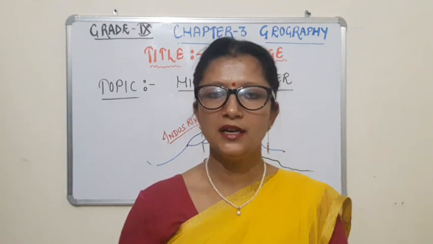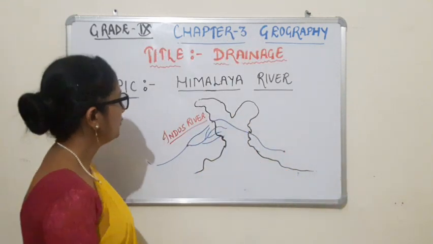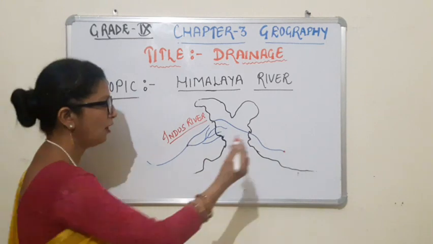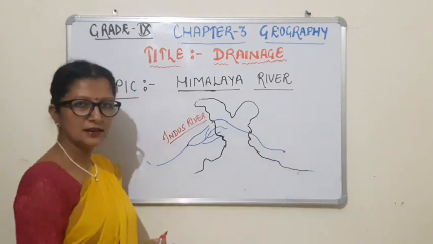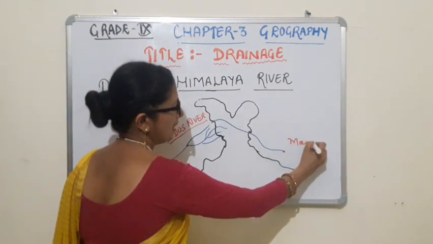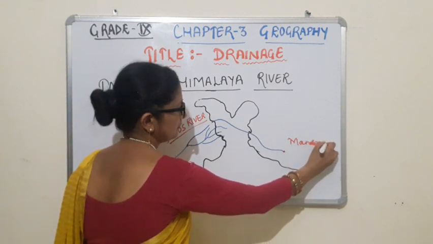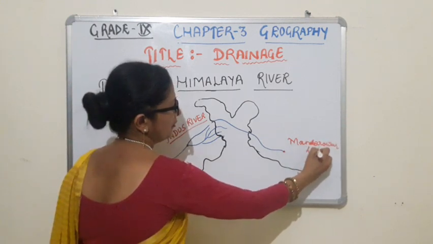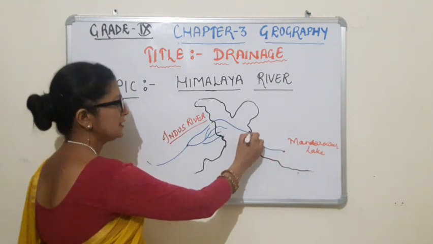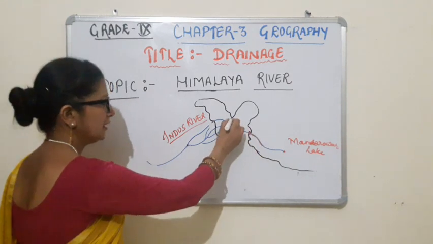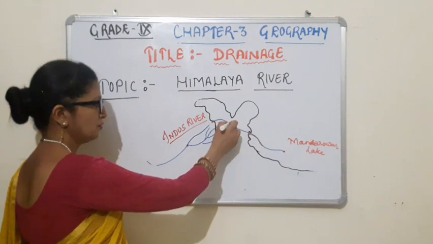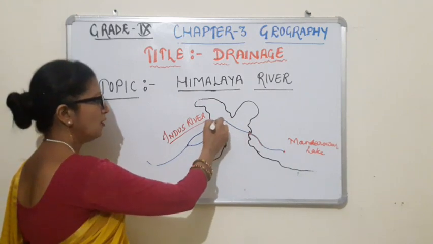Let us begin with the Indus River, which is part of the Himalayan rivers. So, children, this river originates from China. This river rises in China, where there is a very popular lake called Mansarovar Lake. From this lake, the Indus River rises and moves towards the west part of India, touching Ladakh and Jammu and Kashmir. From Ladakh, some of the tributaries merge with this river,